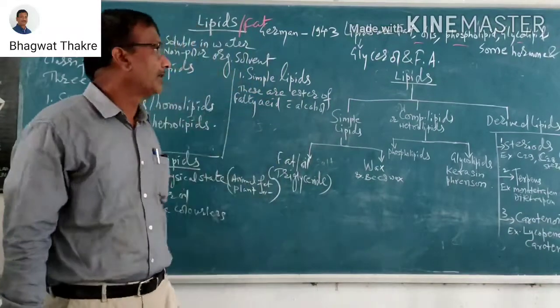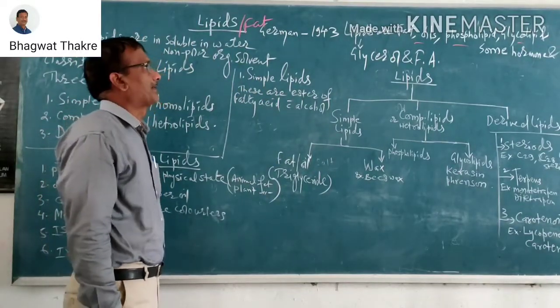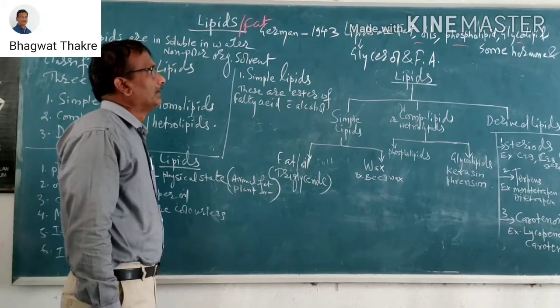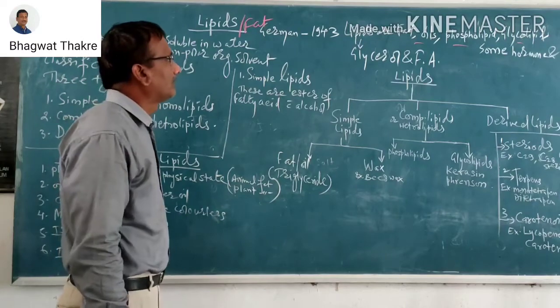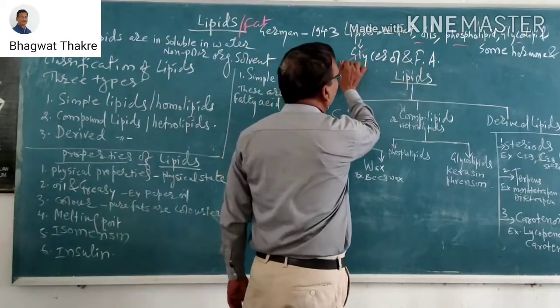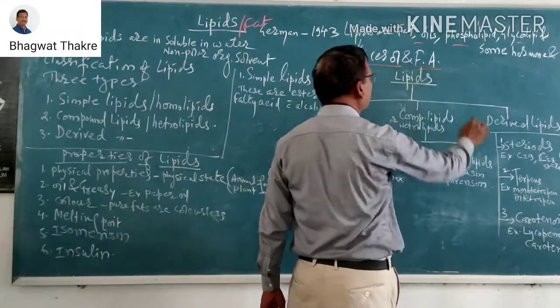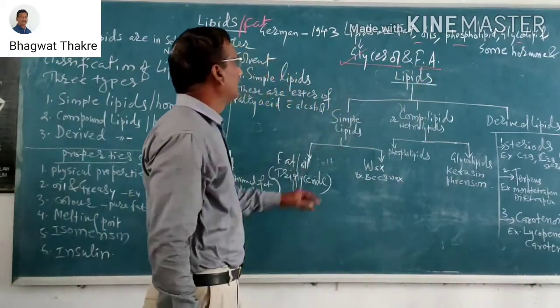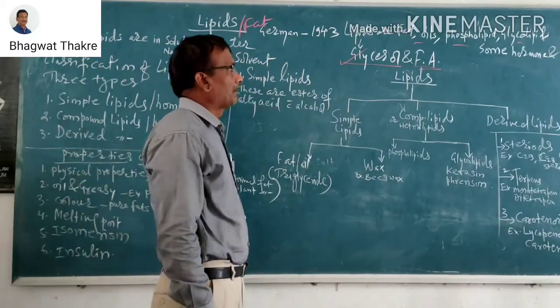This is the perfect definition of lipids and fats. And actually, lipid contains glycerol and fatty acids, which is also shortly known as the lipids.